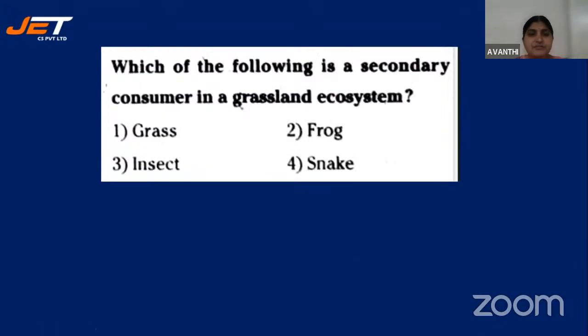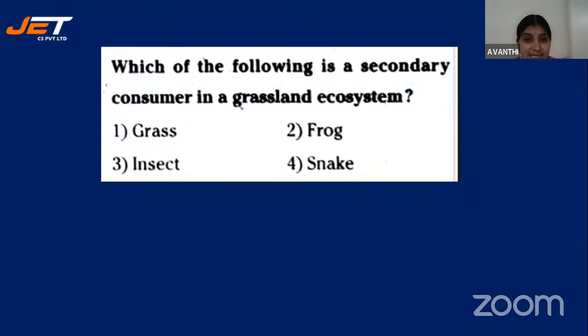Which of the following is a secondary consumer in a grassland ecosystem? Grassland is a type of ecosystem. In that ecosystem, which of the following will be placed as a secondary consumer? You have to write down the food chain here. When this type of question comes in the exam, you just write a food chain so that you could sort out what comes first, which trophic level: first trophic level, second trophic level, third trophic level. No need to confuse here. You just form a food chain.